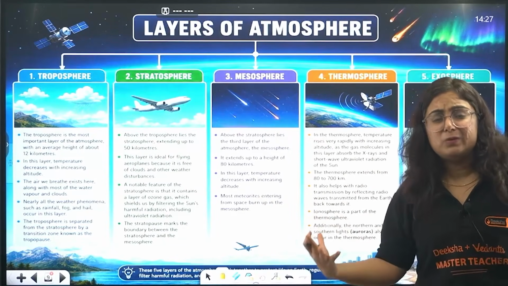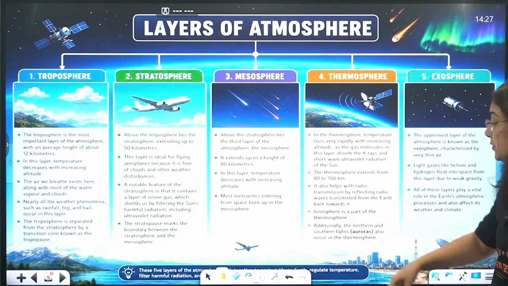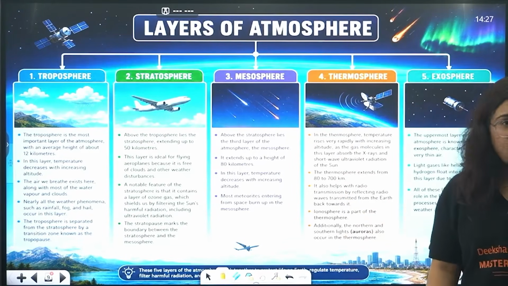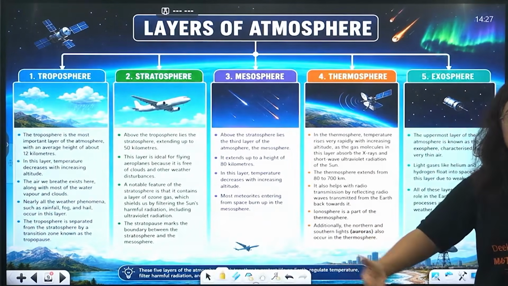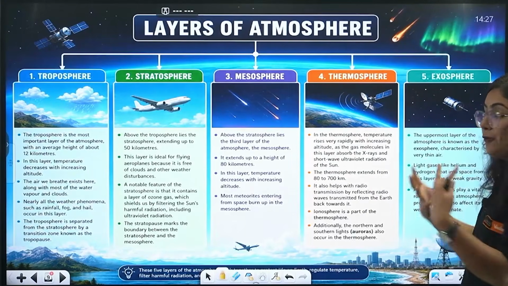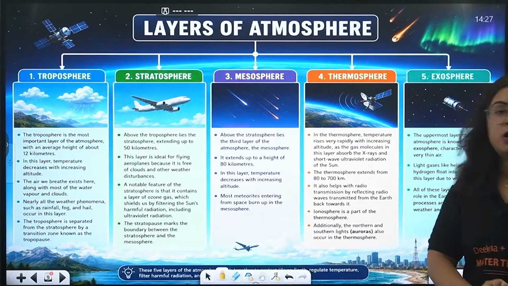Acha, one thing that was quite popular on the internet these days is the northern lights and those fascinating clouds in the night. You know that it is only possible because of the thermosphere. The northern and the southern lights, popularly known as auroras, we will learn what auroras are, also occur in the thermosphere.